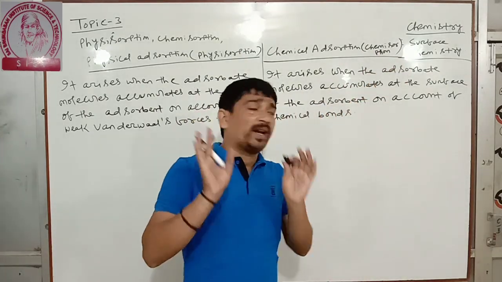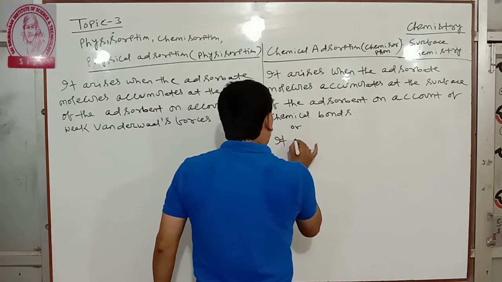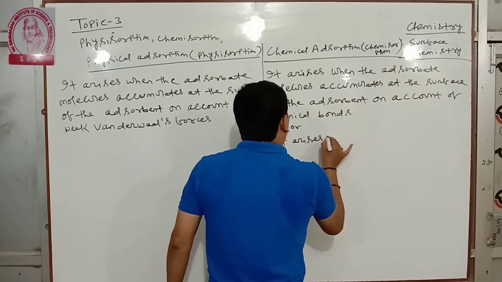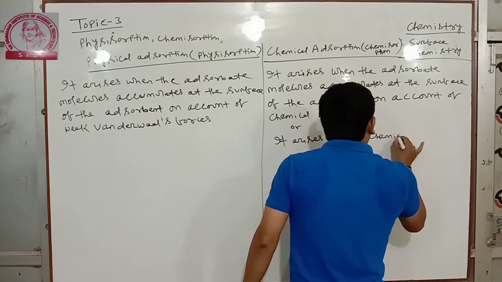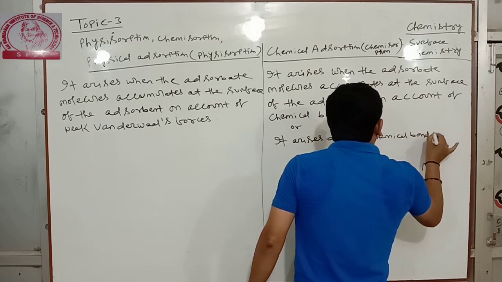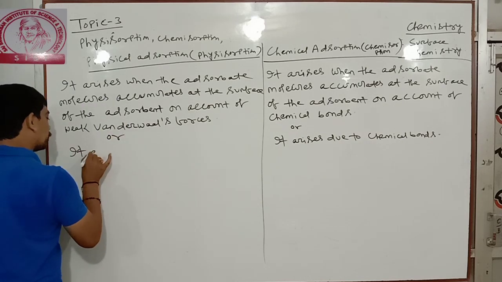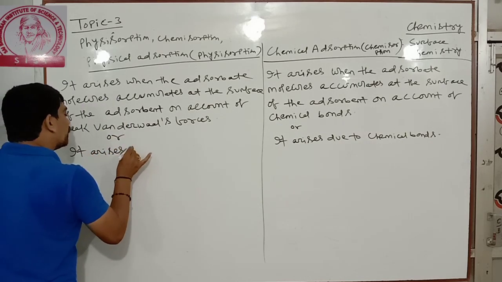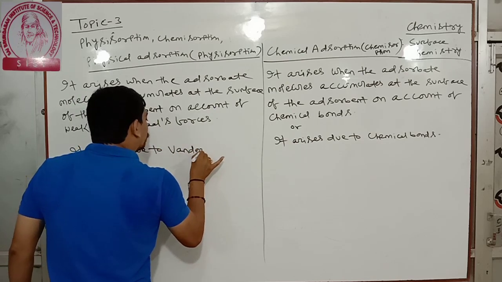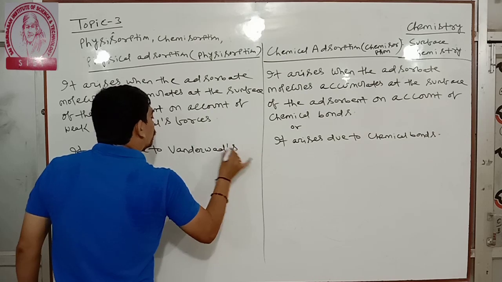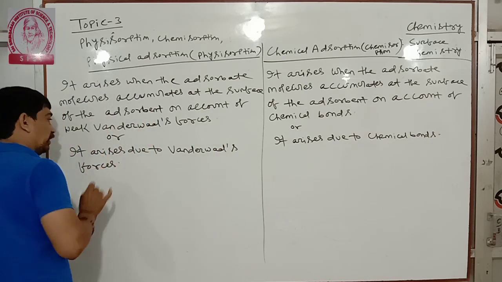If you cannot write the clear details, you can write simply: it arises due to chemical bonds, it arises due to van der Waals forces. Two things.